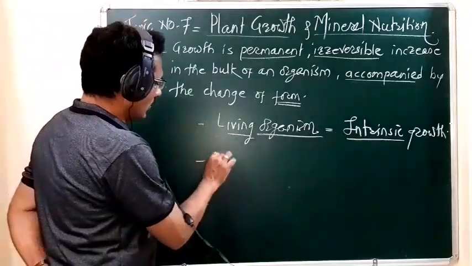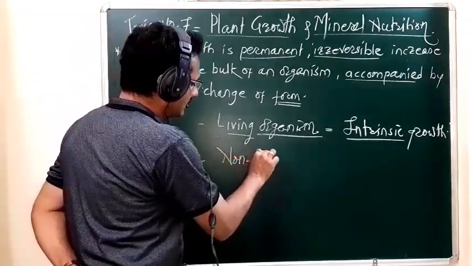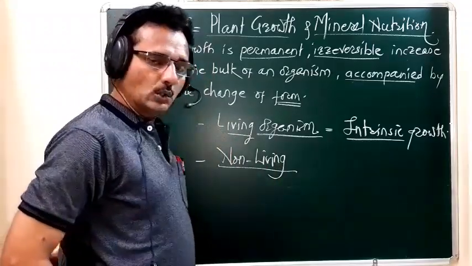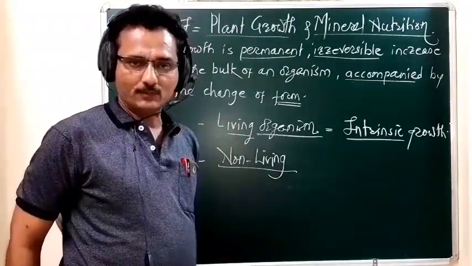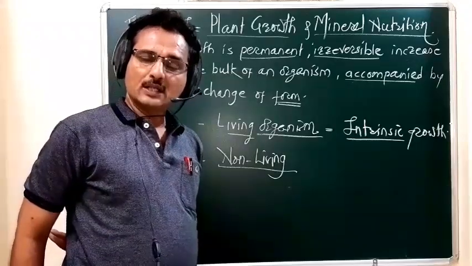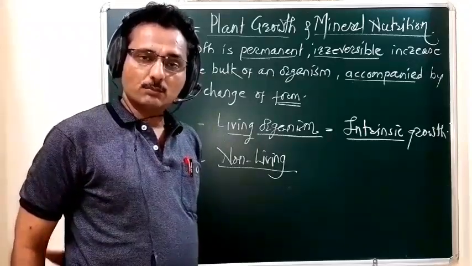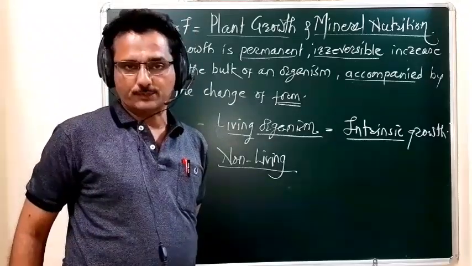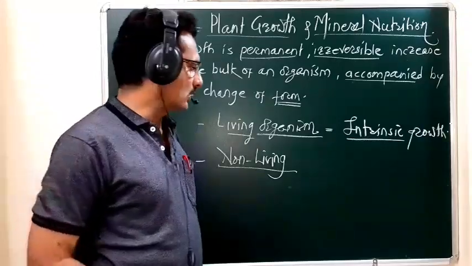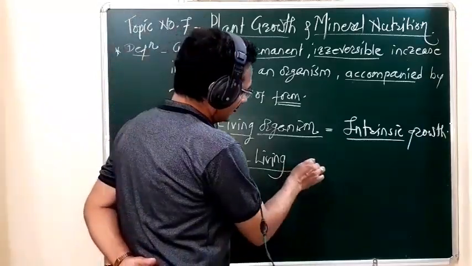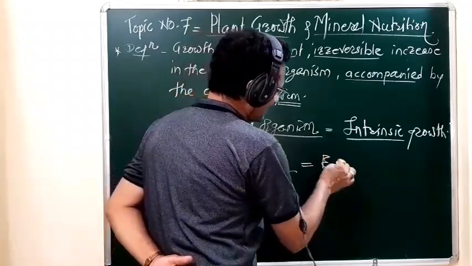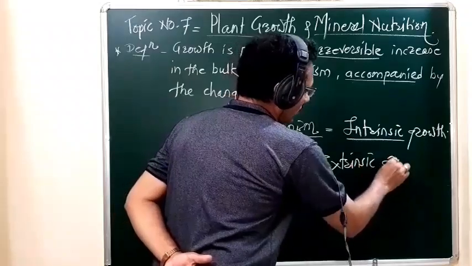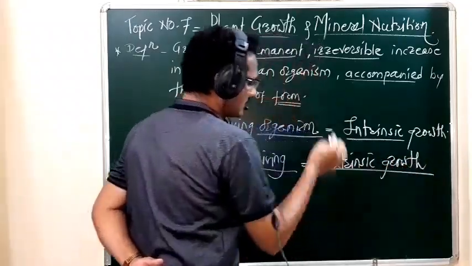Then, in the case of non-living things, the growth is the same, but that growth takes place because of the activity of external environmental factors. Because of the activity of external environmental factors, that growth is called extrinsic growth.